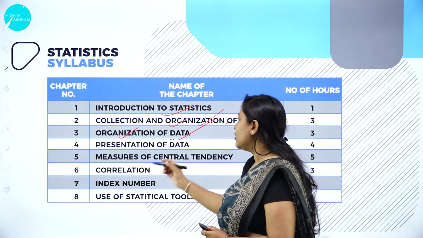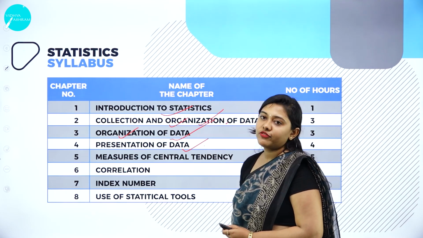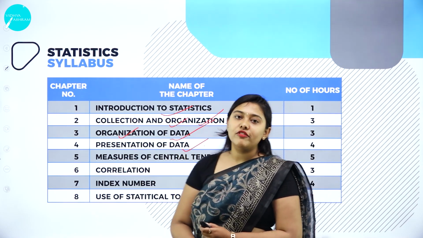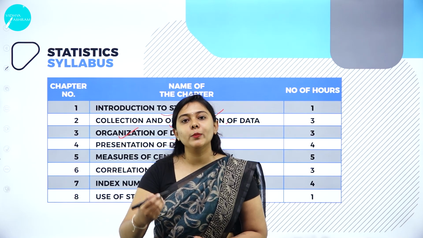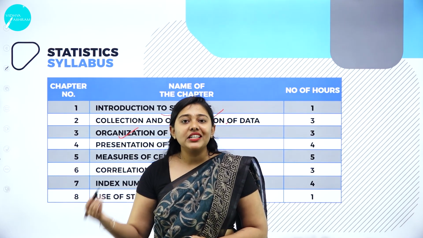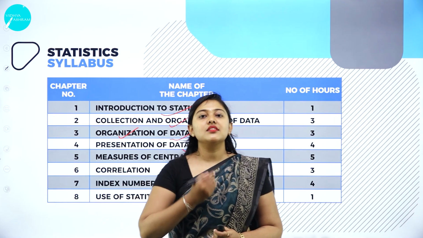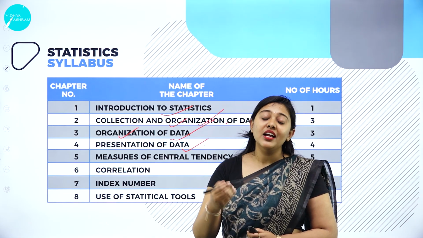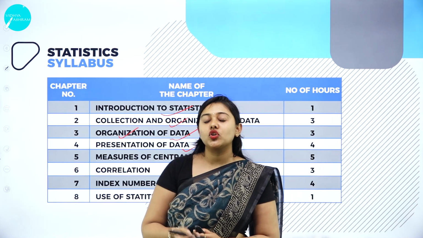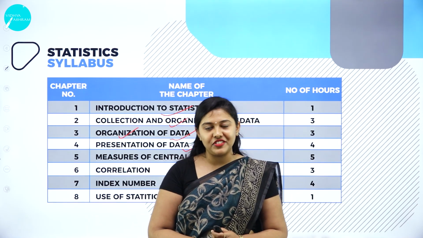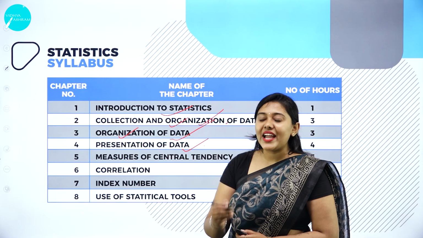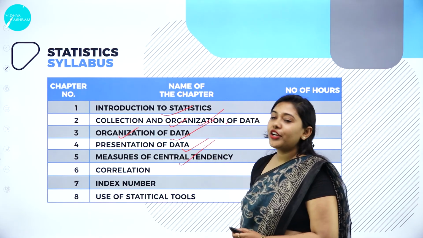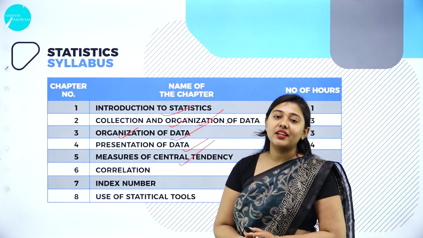That chapter you will be studying in the fourth unit, presentation of data. In that chapter you will learn three different types of presentation: textual presentation, tabular presentation, and pictorial or diagrammatic presentation of data.